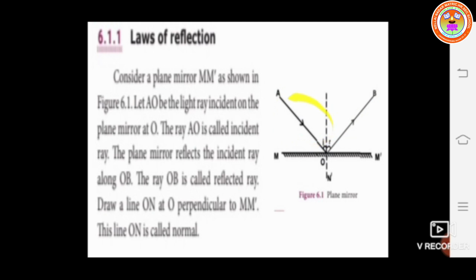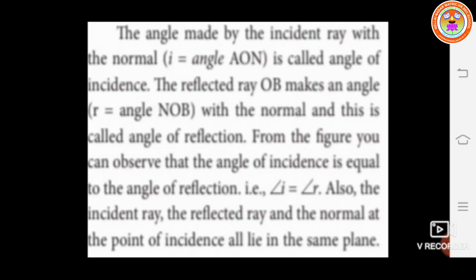Already you know that when a light ray is incident on any polished surface, it is reflected. The ray OB is called the reflected ray. Draw a line ON at O, perpendicular to M dash. At the point O, you draw the perpendicular line to the polished surface M dash. This line ON is called the normal line.